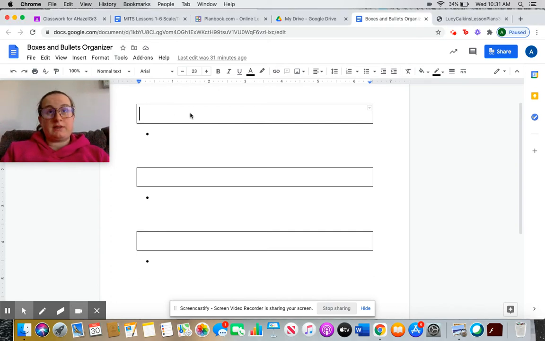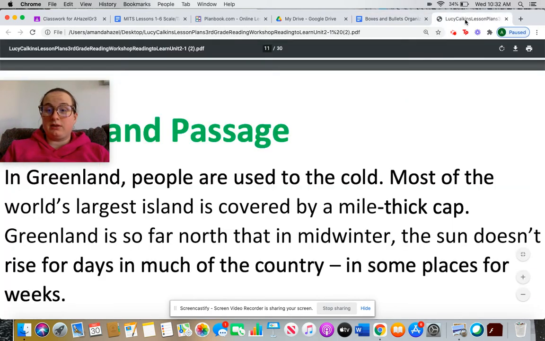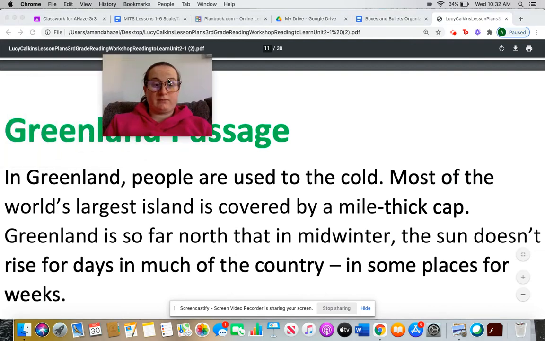Well, because sometimes when we read, as we've seen, we might think that something is the main idea. But then when we keep going on, we come up with a better main idea, right? So it gives us the chance to change our main idea around, right? For example, we're going to work on this passage about Greenland, all right?